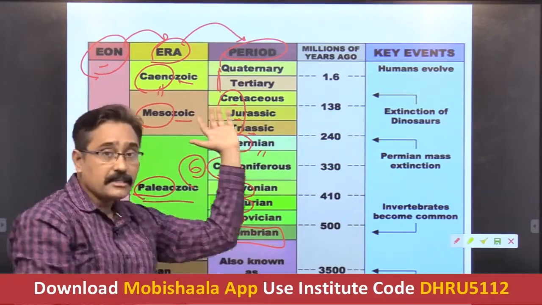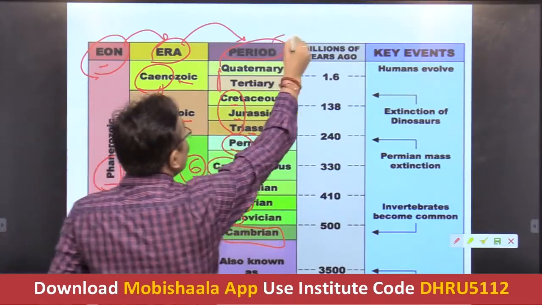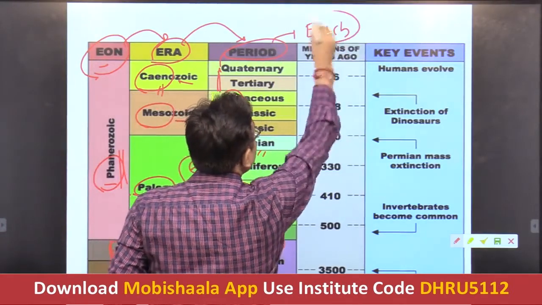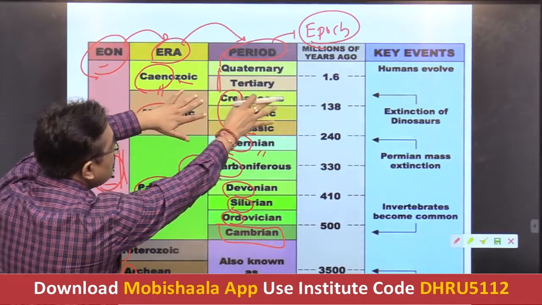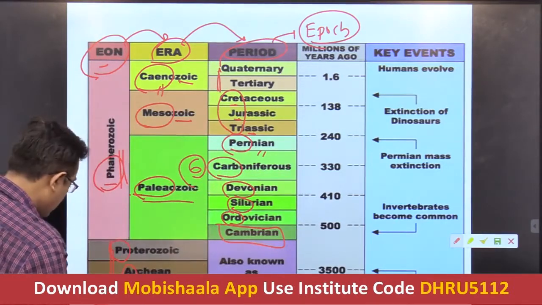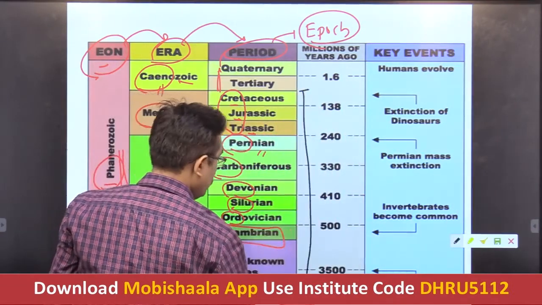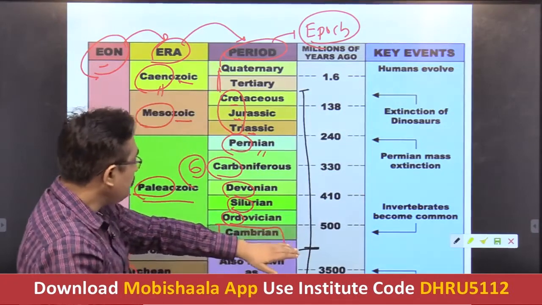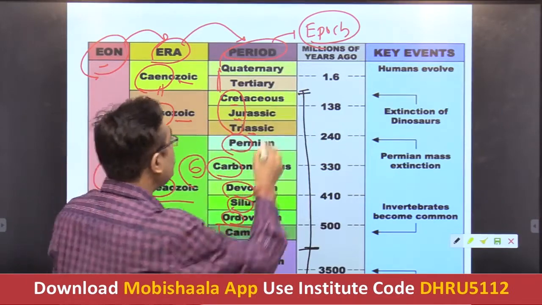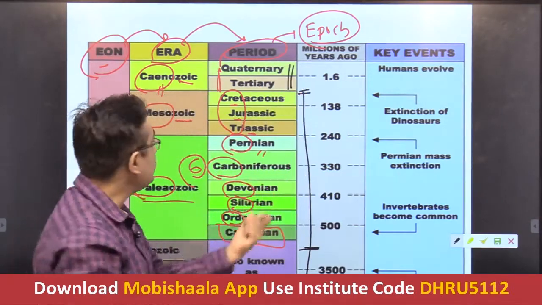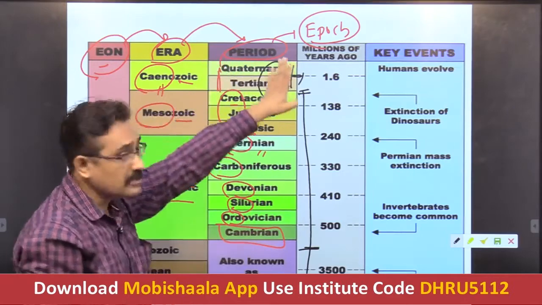And later on we have also divided into the different epochs. That epoch chart is not here, but I have discussed it separately. Now, periods to epochs. We have not divided the periods from Cambrian to Cretaceous further into epochs, because for the purpose of our study it suffices to divide only the Tertiary as well as Quaternary. That's why only these 2 periods have been subdivided into the epochs.